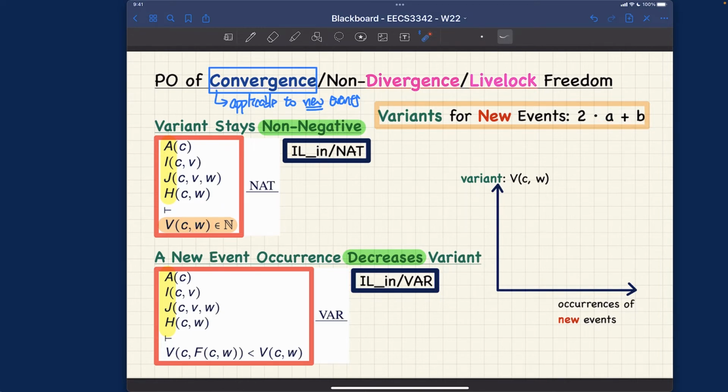So what this one is really asserting is that the value of v does have some lower bound. It should be larger than or equal to 0. That's the first one we are trying to prove. So this is really to say the expression v for the variance, which may refer to constant or concrete variables, should always be a natural number. Or alternatively, you can think about larger than or equal to 0. Right? That's the first proof obligation.